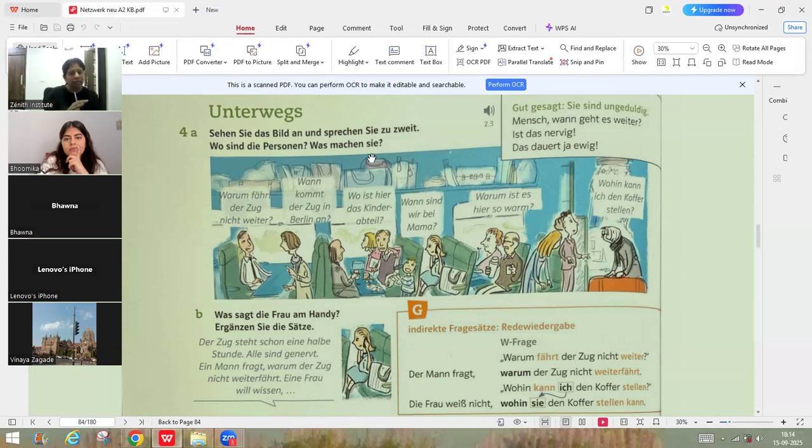Okay. So actually they are in the train, in the compartment. And the train is stopped somewhere. So everyone is kind of chaotic. Somewhere means a station. It is stopped in a station. And everyone is asking questions to each other. What happened? Why is it not going? When will we reach? Where are we? Something like this. Okay. I want you to just go through the questions. One minute observation, and any question you're not able to understand, you can ask. And what you understood, check that it's correct. Okay, do this.